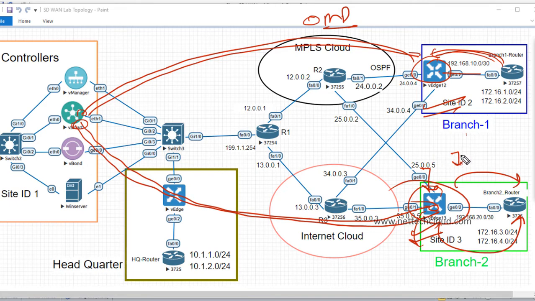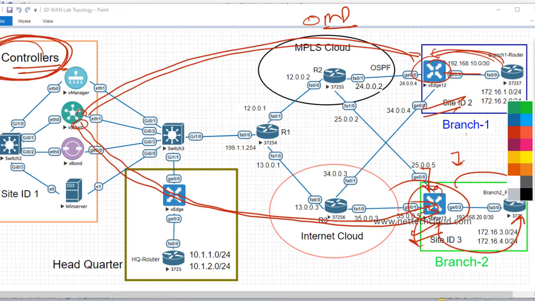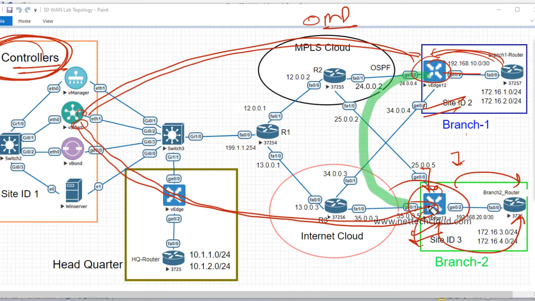Once that's done, then what do you think? Are controllers used in data plane exchange? No. Controllers are not for data plane exchange. Then what happens? Both WAN devices, let me take the color, now basically, by default, automatically, an IPsec tunnel is established between the WAN devices, and data traffic just passes